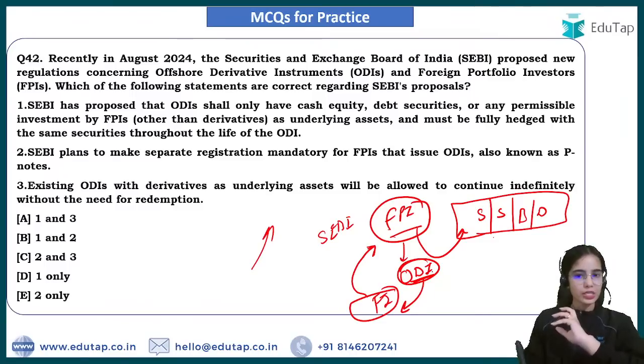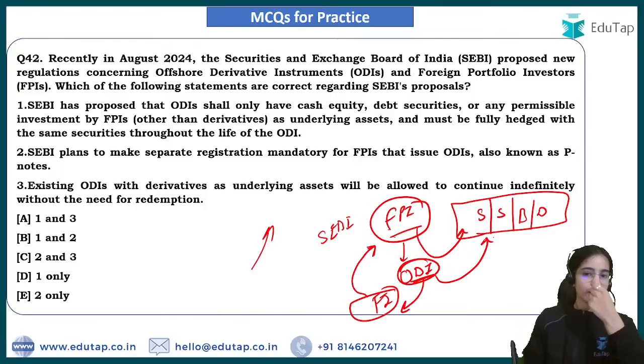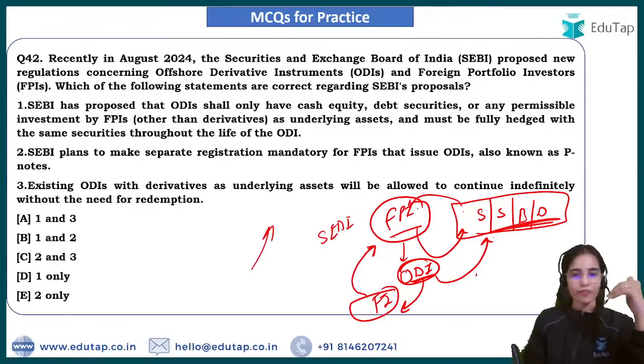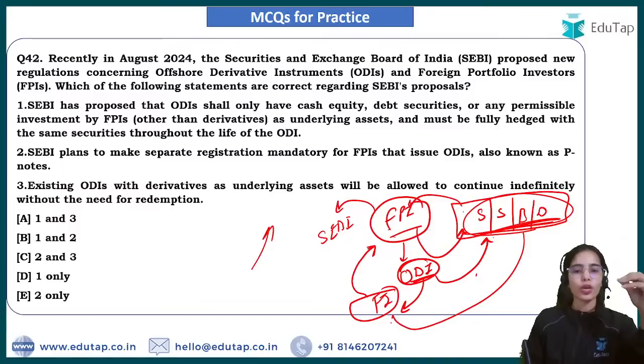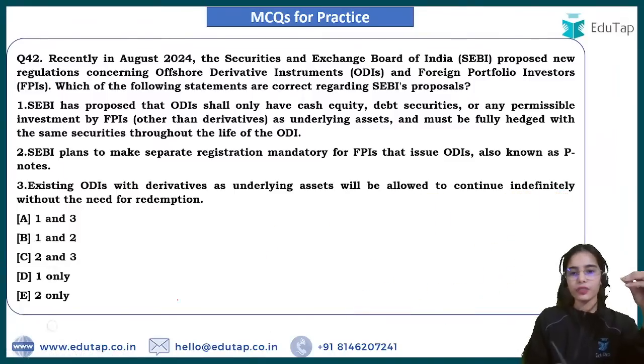Now ODIs were deriving their value from the securities of the Indian market. These were bought by the FPIs, which are registered with SEBI, but the benefits of these instruments were going to the foreign investors that are not registered with SEBI.